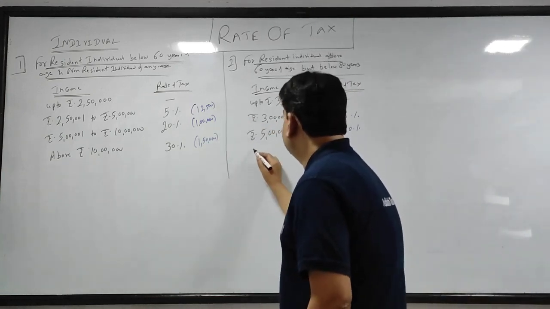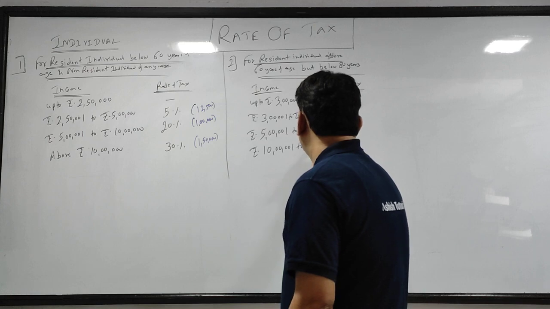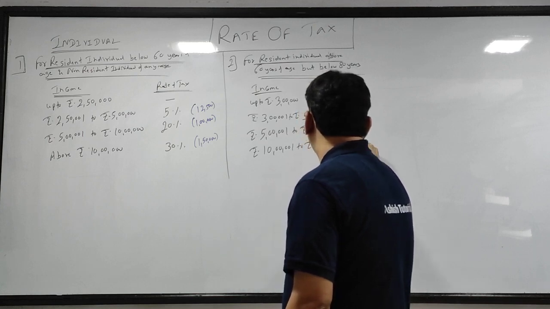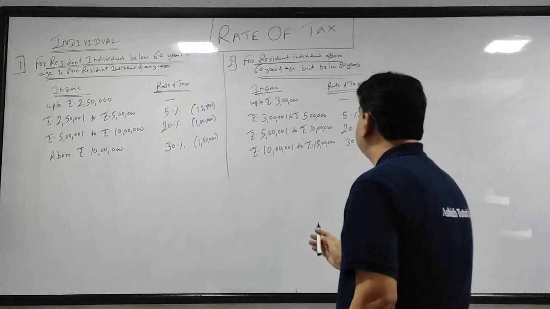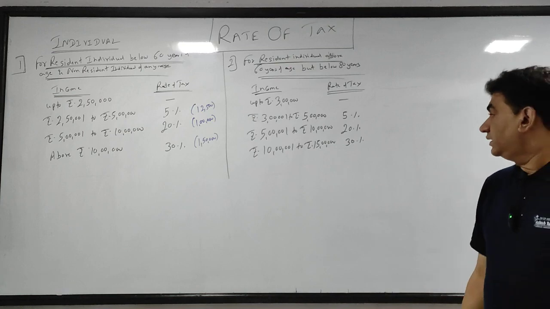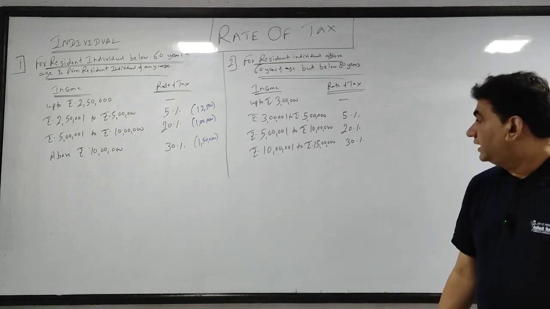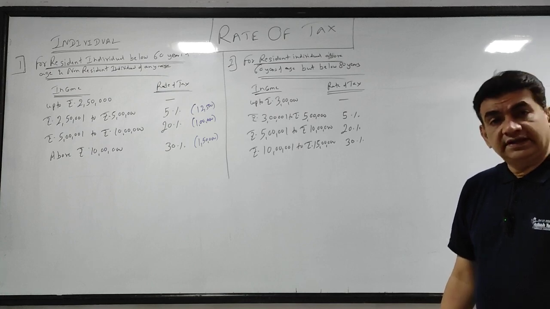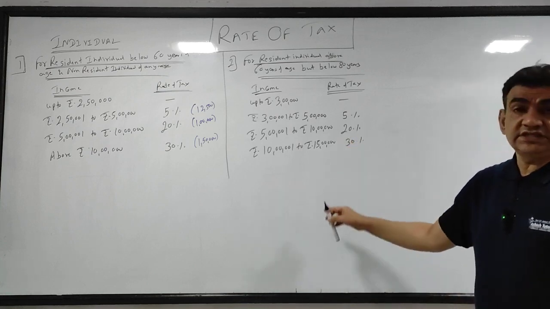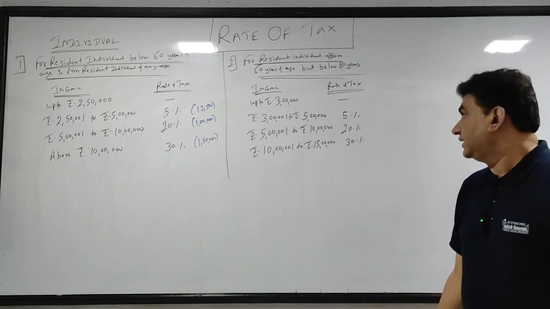And the next, rupees 10 lakh 1 to rupees 15 lakh, the rate is 30%. Clear with this? So this is for 60 years but not yet crossed 80.